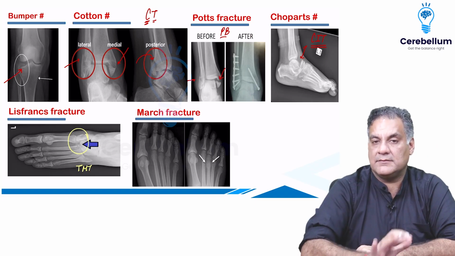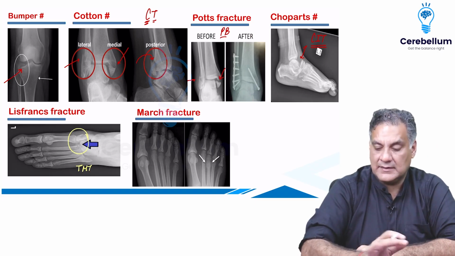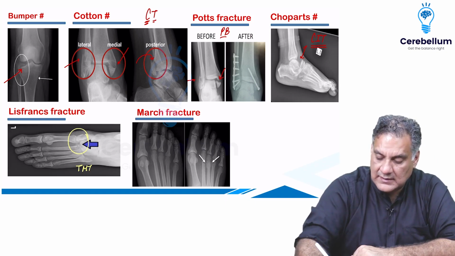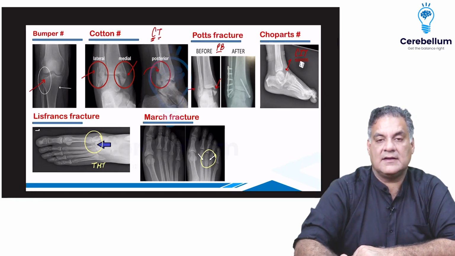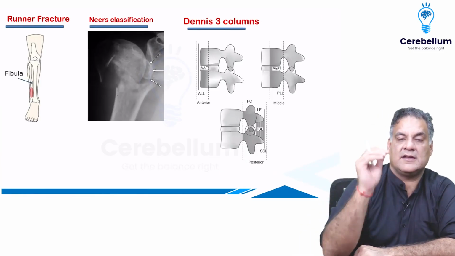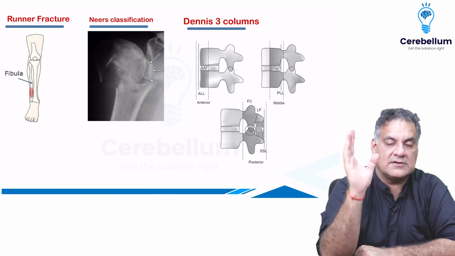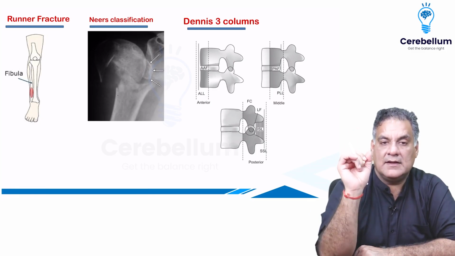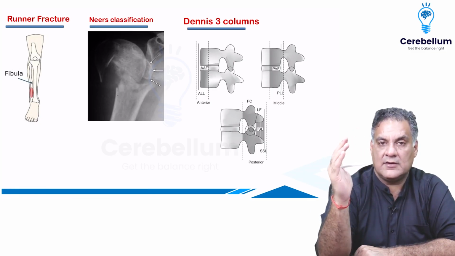These are anatomical terms. Chopart's and Lisfranc are anatomical terms. March is a fracture of the neck of the second or third metatarsal, in this order, which is a type of stress fracture. Runner's again is a stress fracture of the lower end of the fibula. And I told you, Neer's classification is for the upper end humerus.